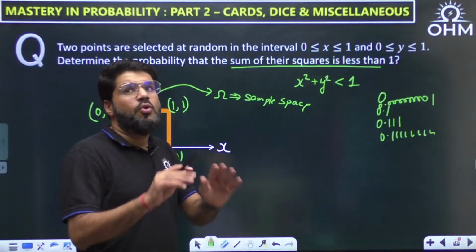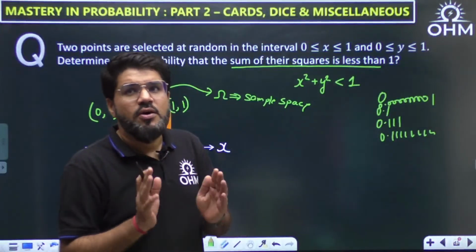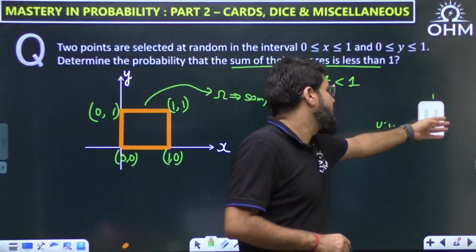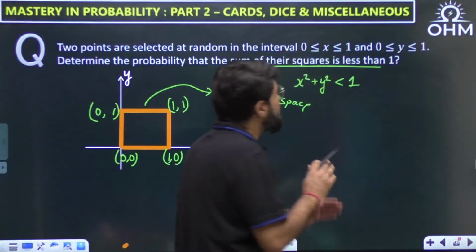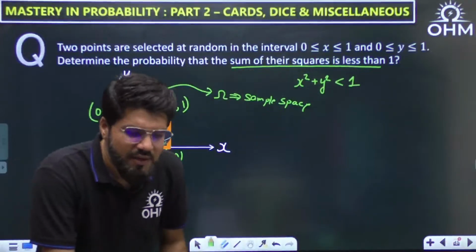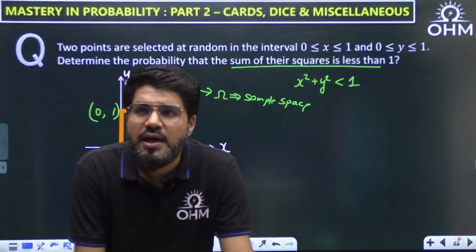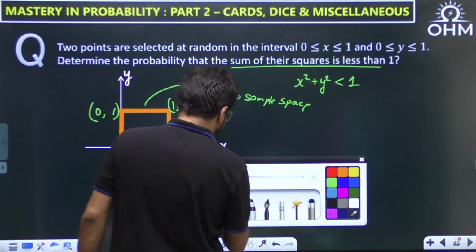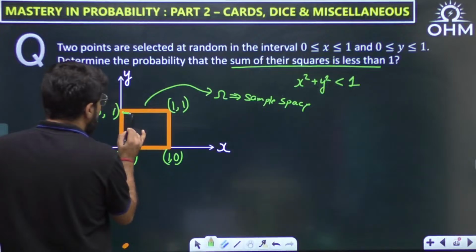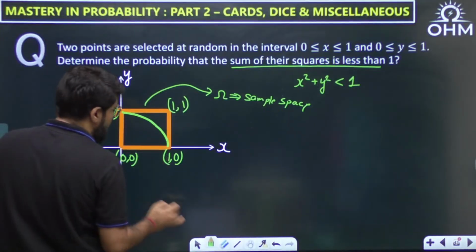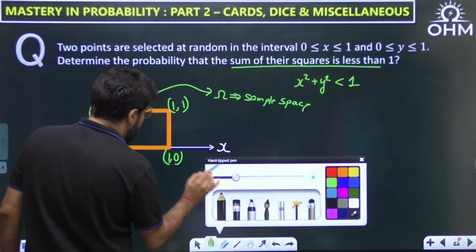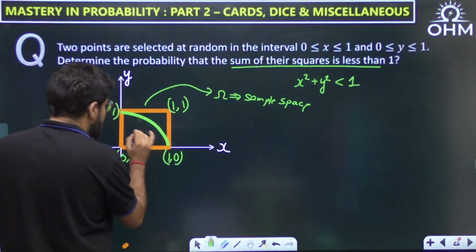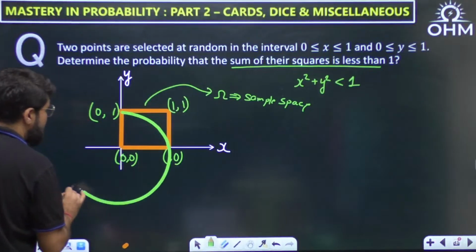Out of those infinite points, we need to select those points such that the sum of the squares is less than 1. Suppose x square plus y square equals 1. Then what is the figure you draw? x square plus y square equal to 1 is a circle. That will be taken as a circle having radius 1. It is actually a circle of this kind.